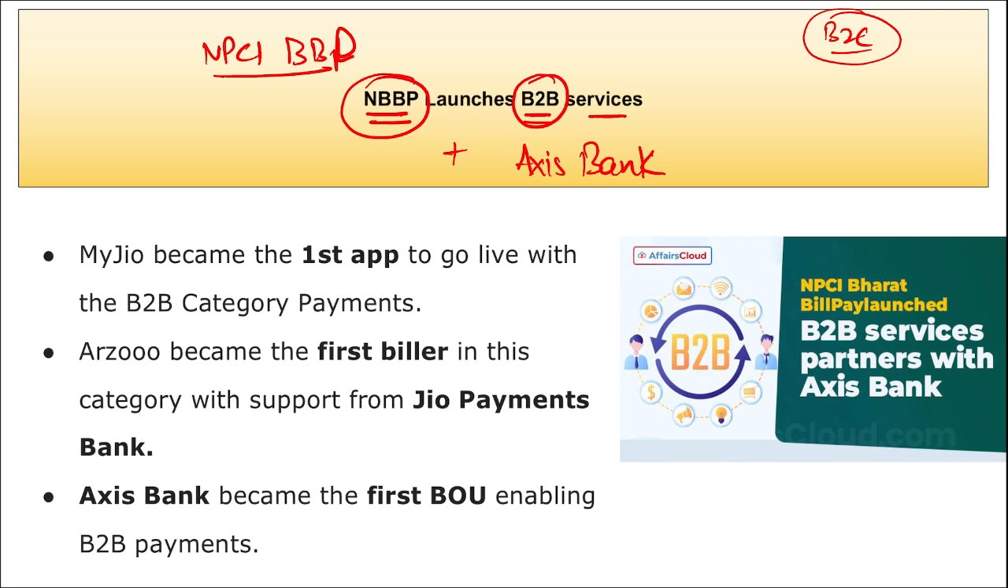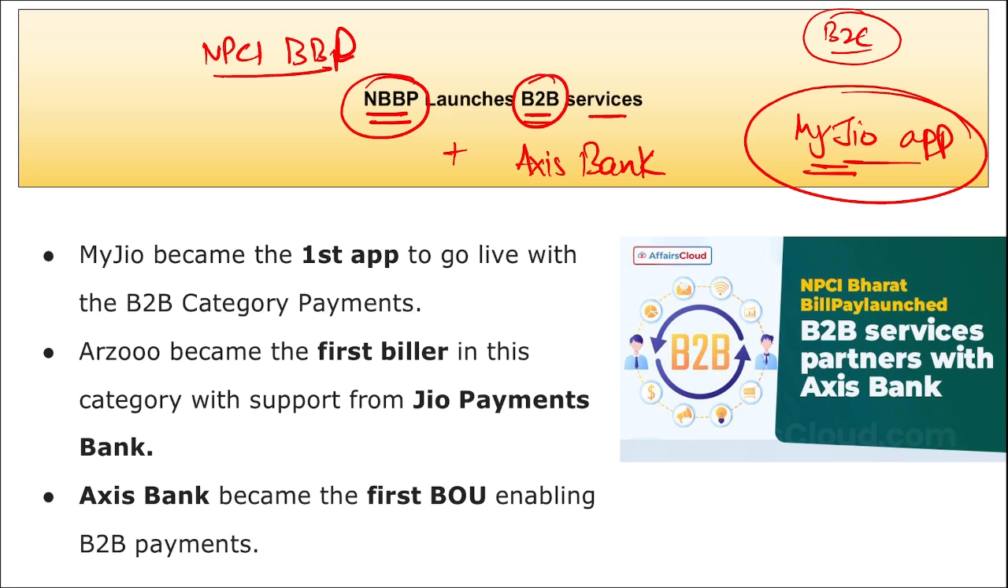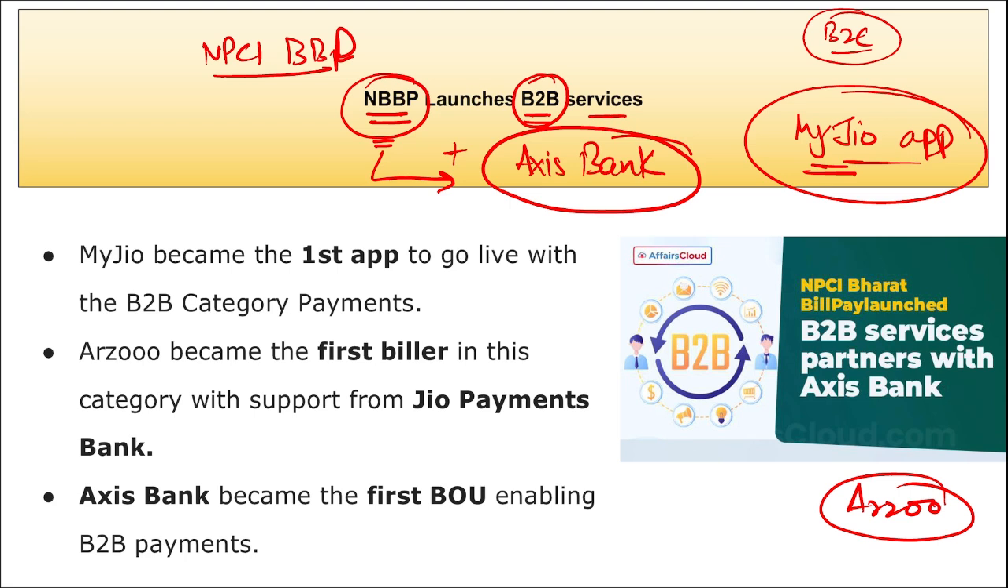Correct. Apart from this, remember NPBB's business to business category payment went live for the first time on the MyGeo application. I repeat, this for the first time was live on the MyGeo application, and it was for Arzu. Arzu is a B2B retail tech platform. Correct. And here NPBB collaborated with Axis Bank to launch this B2B service.